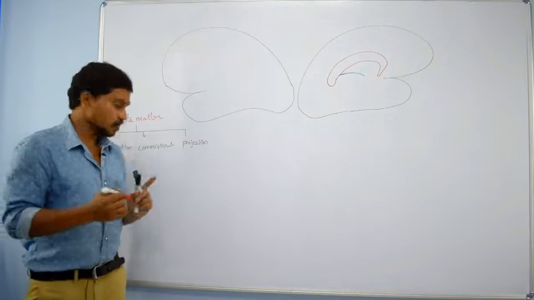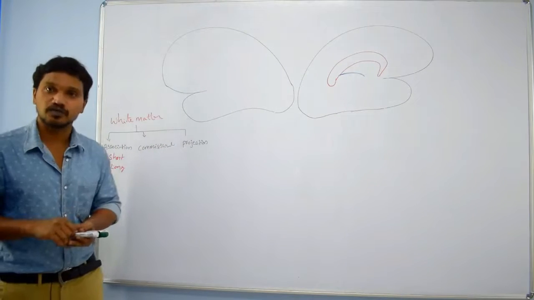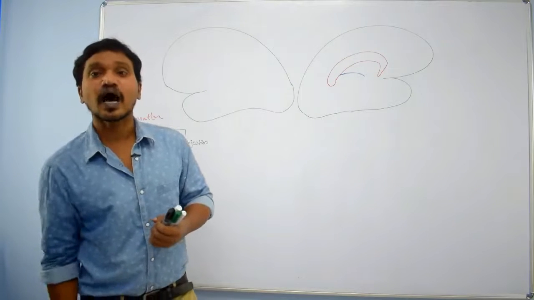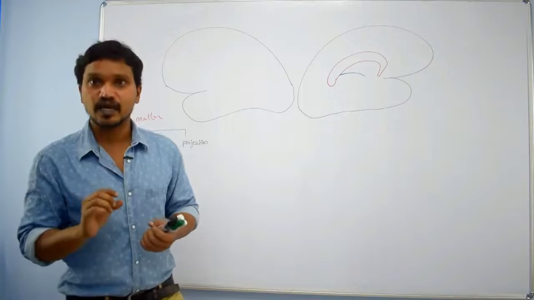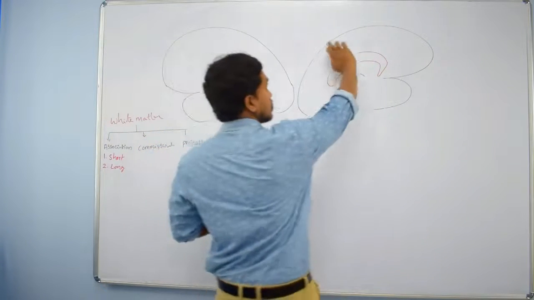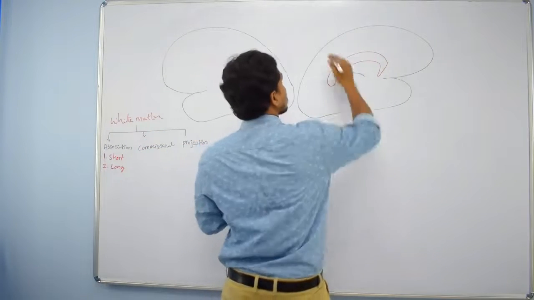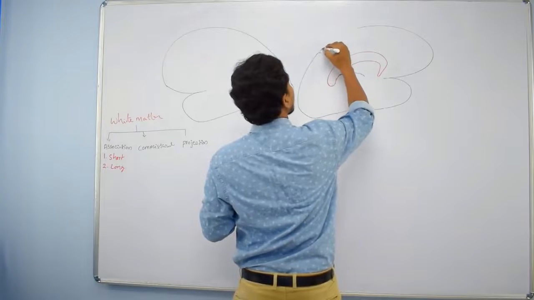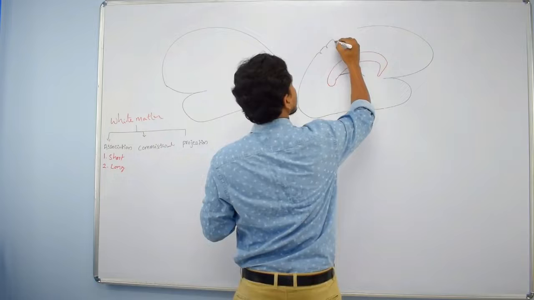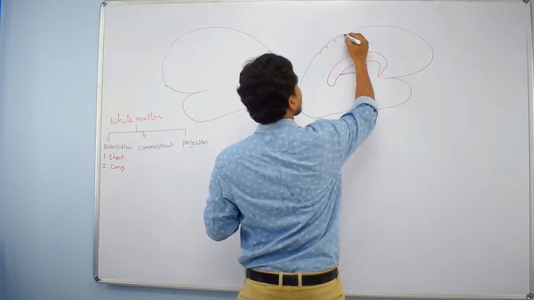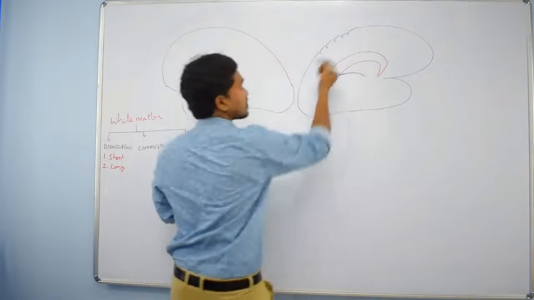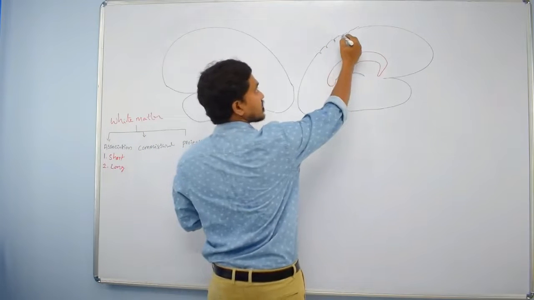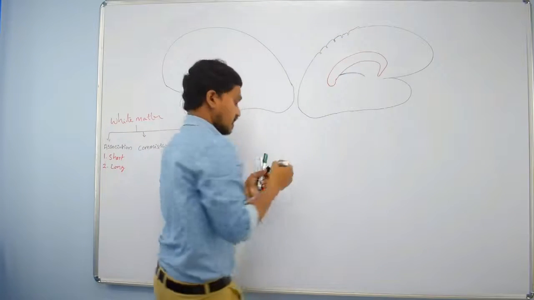If you take short association fibers first, these fibers connect adjacent gyri. So if I draw some gyri here, just imagine this is one gyrus and this is another gyrus. These are the different gyri separated by sulcus. These are sulci and these elevations are gyri.